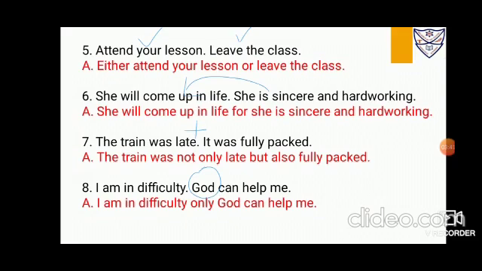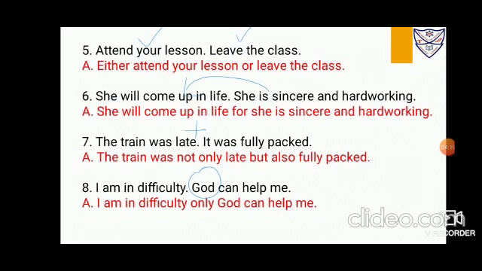Next is number 6, she will come up in life, she is sincere and hardworking. Now there's a reason given. Why can she come up in life? Because she is sincere and hardworking. This is the reason, children, so you write R on top of that. As I have told you, for so and therefore the reason should come ahead, but for is okay. So she will come up in life for she is sincere and hardworking. But if you have to write using therefore and so, you have to write: she is sincere and hardworking, so she will come up in life. You can even write: she is sincere and hardworking, therefore she will come up in life.